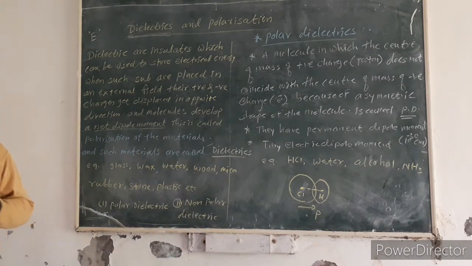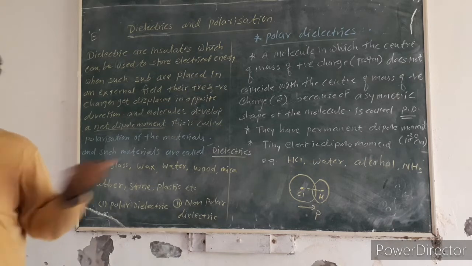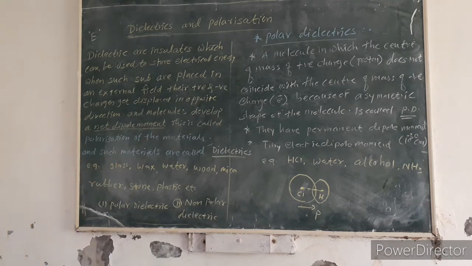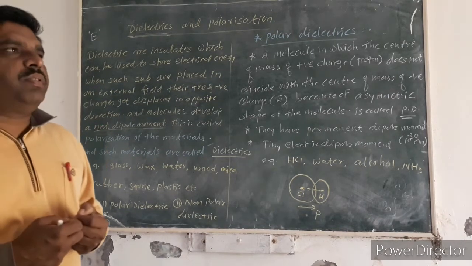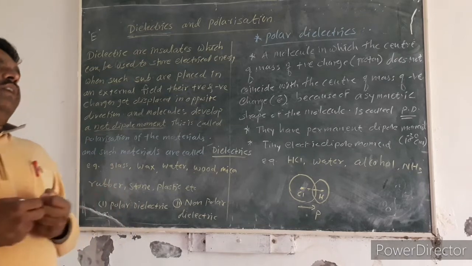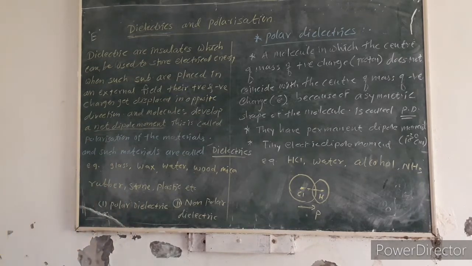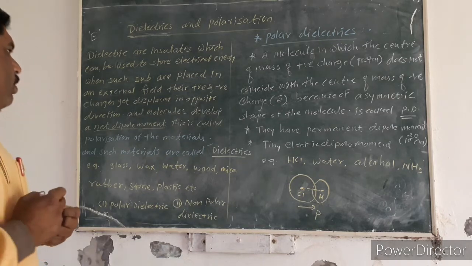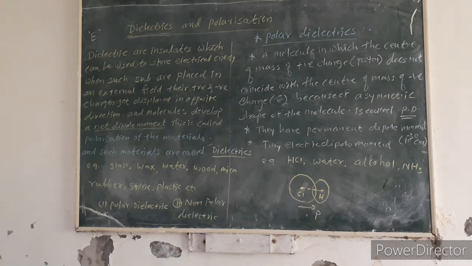These two charges, positive and negative, are displaced opposite to each other, and the molecule develops a net electric dipole. This is called polarization of the material.